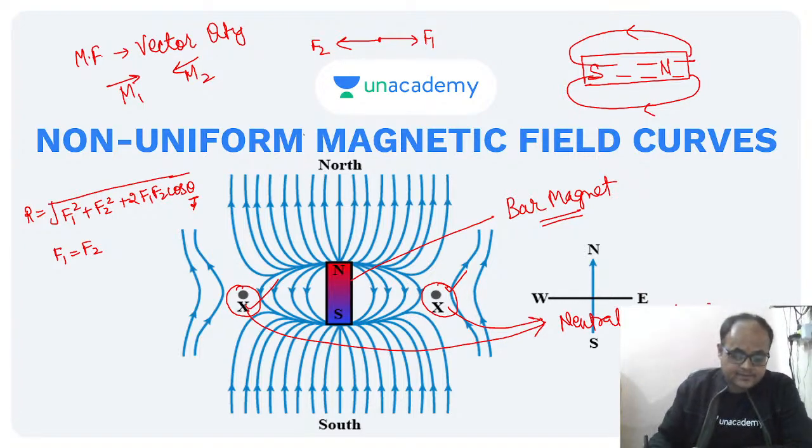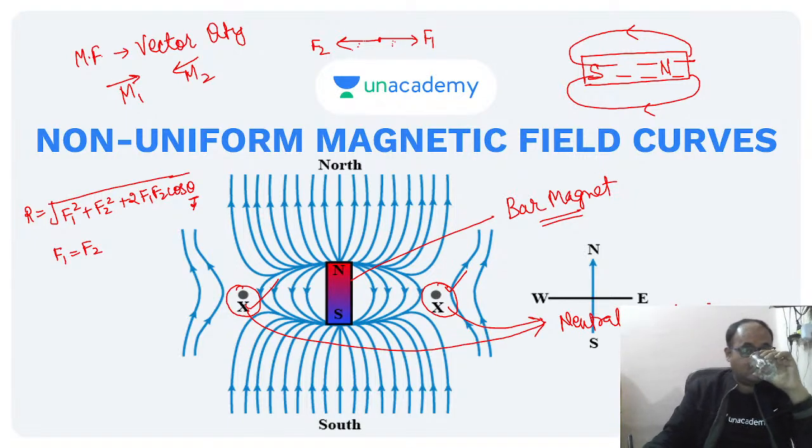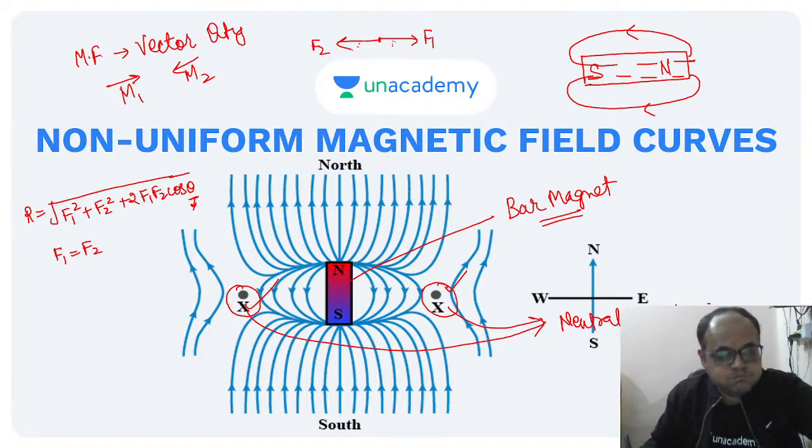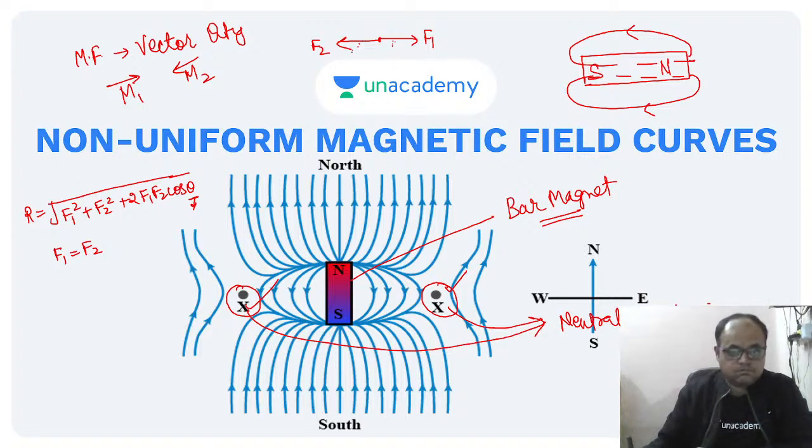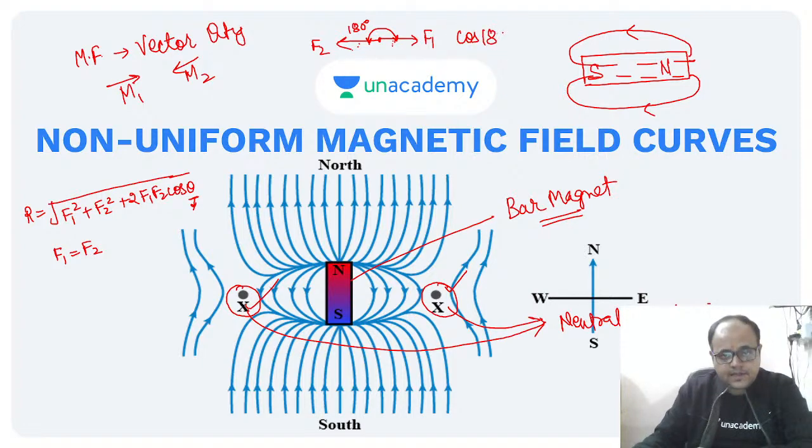Okay, tell me what is the angle between F1 and F2. Can anyone in the session tell me? These are two vectors, and what is actually the angle between F1 and F2? See, this is the angle, 180 degrees. The angle between the two vectors is 180 degrees. And you must know cos 180 degrees is -1.